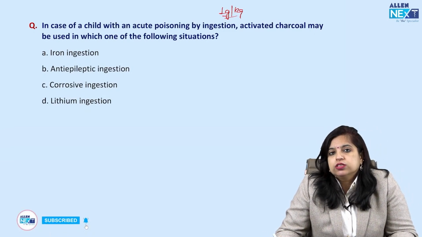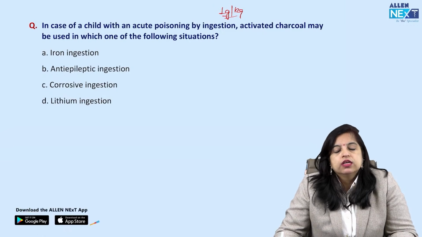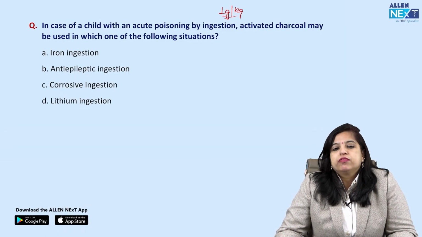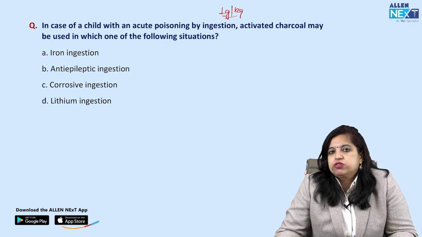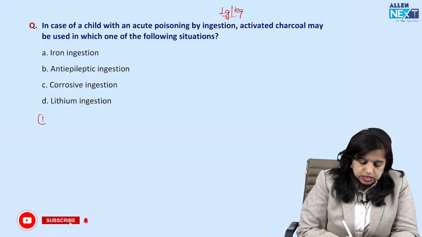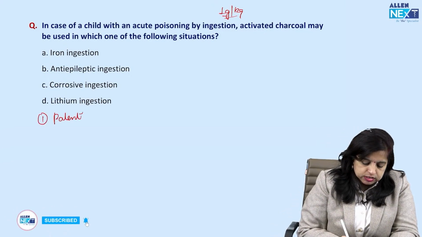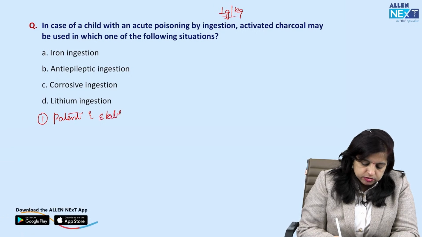अब इसमें जो चीजें आपको पता होनी चाहिए वो होती है 3 चीजें। सबसे पहले सिंपल चीज आपको बताते हैं, a patent and a stable airway should always be there before administering charcoal. Always remember this. ठीक है, so patent and stable airway need to be there, ठीक है, before administering charcoal.